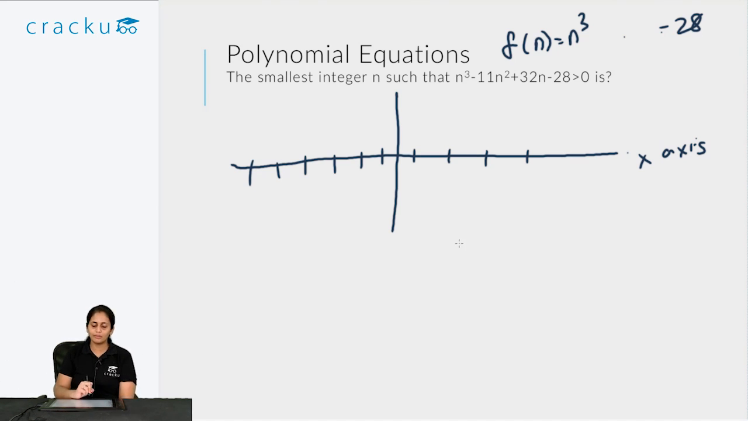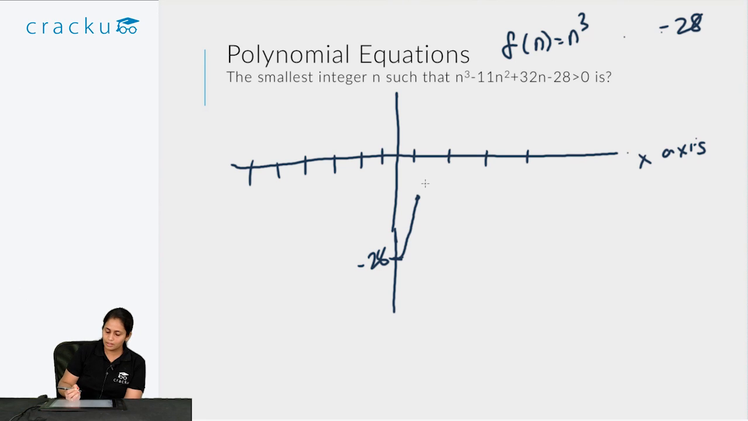So what is the value when n is equal to 0? When n is equal to 0, all the other terms become 0 and it becomes minus 28. So it is somewhere here, minus 28. So one point is here. When n is equal to 1, what is the value? It is 1 minus 11, so that is minus 10, plus 32, so it is plus 22, minus 28. So it is minus 6. So it's over here.